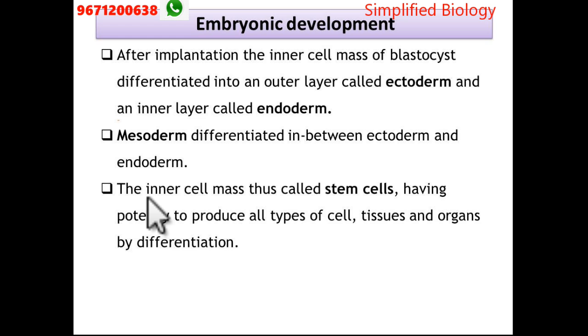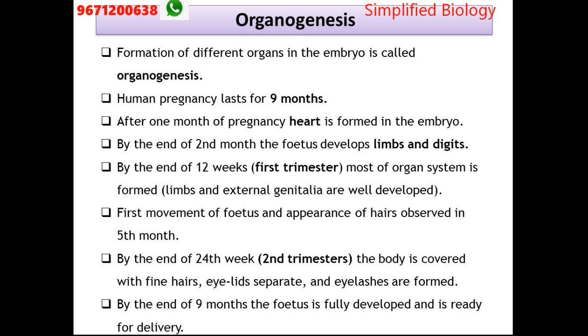Because the zygote is there, the zygote can divide mitotically several times and form different types of structures. That division is named cleavage. The cells formed during the cleavage are named blastomeres. Blastomeres, then a blastula will be there.